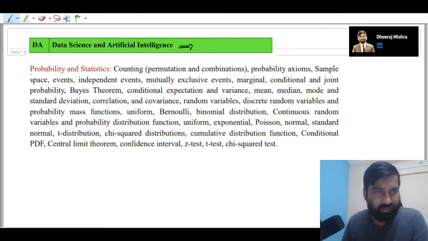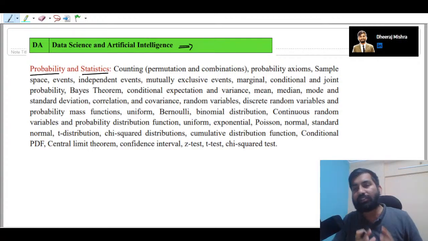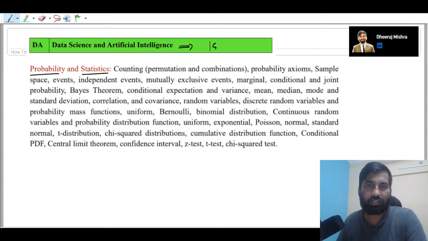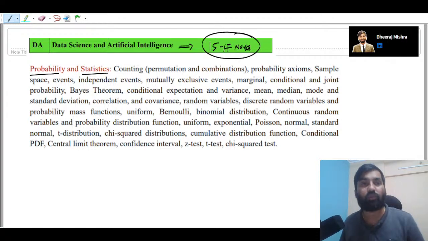You can see here the topics are probability and then statistics. This syllabus is going to help you score nearly 15 to 17 marks in the GATE data science paper. It is also going to help you understand the machine learning framework, because whatever mathematics is needed to understand machine learning, you need probability and statistics. And in GATE 2024 many questions were there, which we will also discuss as our course progresses.